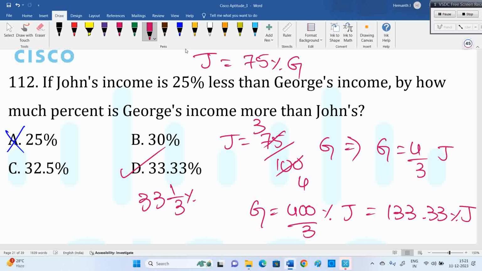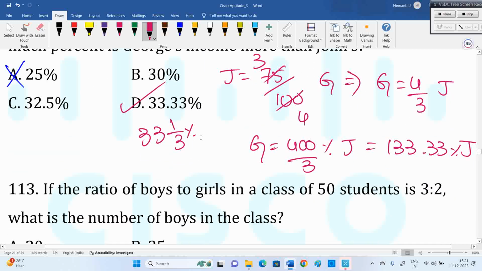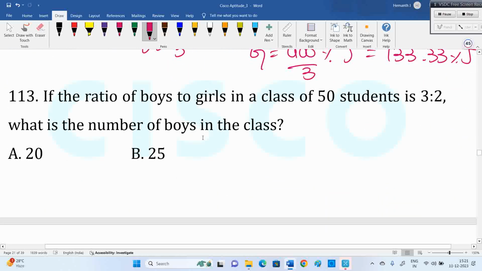Okay, if you know this one, there is no need of adding any other formulas. Some people say shortcut, like, okay, there is also a format. If J is equal to A by B times of this, then B upon A minus B into 100, B upon A plus B into 100. For this formula, we all have confusion. We may apply the other one and get a wrong answer. So always stick to this one. With simple logic, you can solve it easily. I think it is the easiest among all.